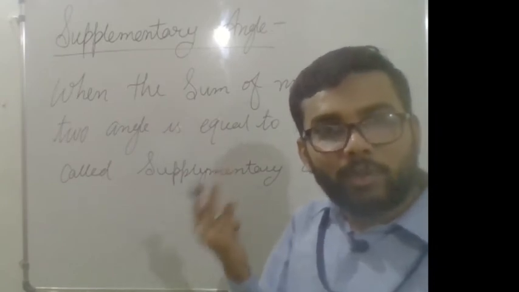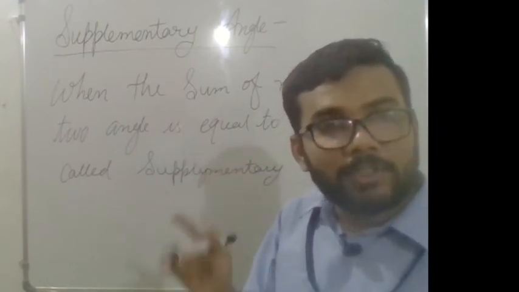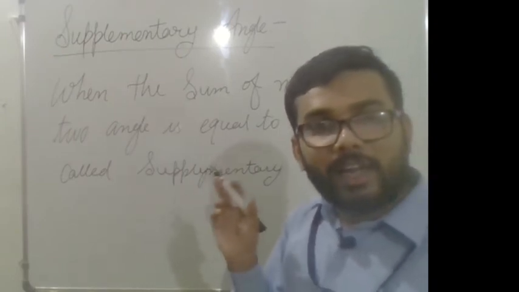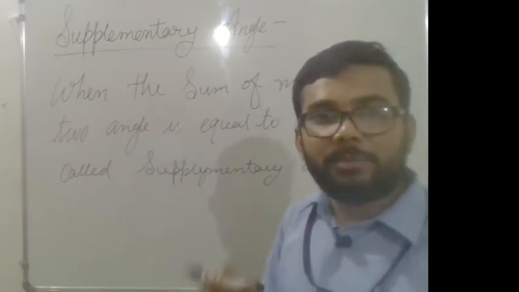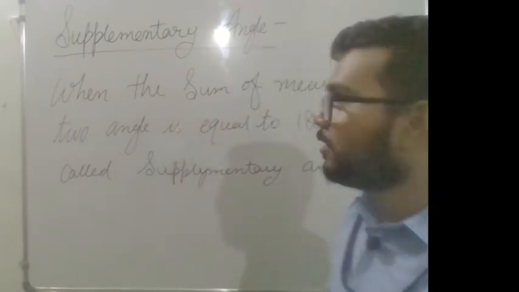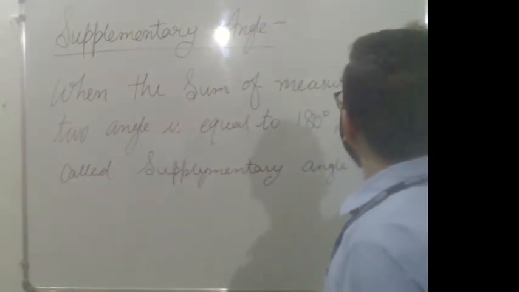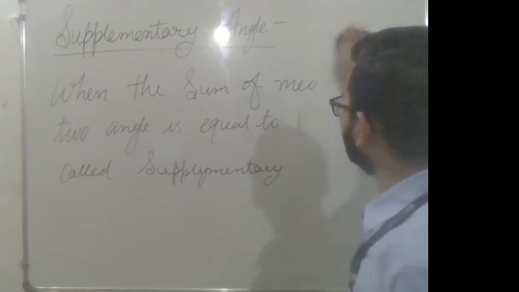When you add two angles and get 90 degree, it means that the angles are complementary. When you add two angles and the result is 180 degree, it means the two angles are supplementary. Now we will see some examples.